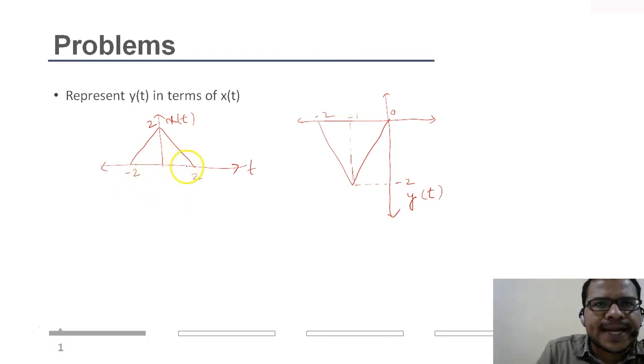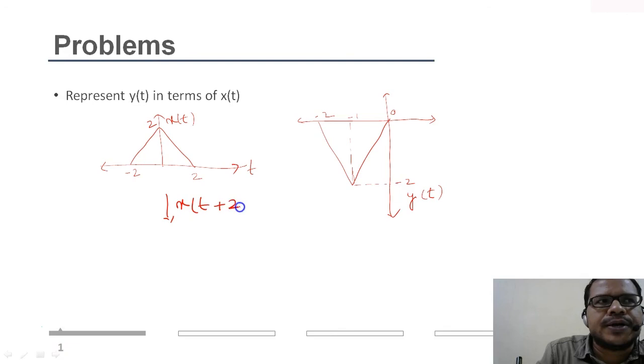First you see the time axis. The time exists from 2 to -1 for x of t, and for y of t it is 0 to -2. So I have to reduce the time axis, then only I can represent this. Before reducing, I can shift, because it will be easier to take first shifting then scaling, because y of t actually exists on the negative time axis.